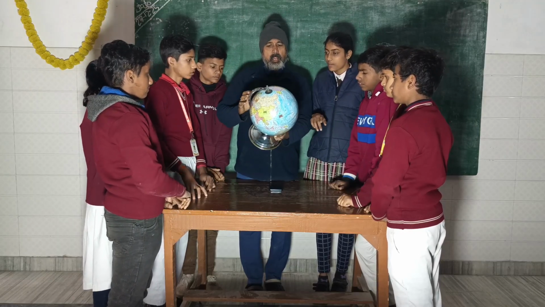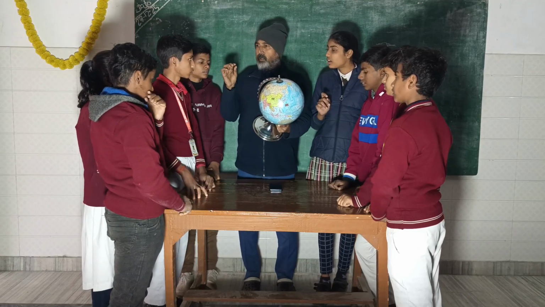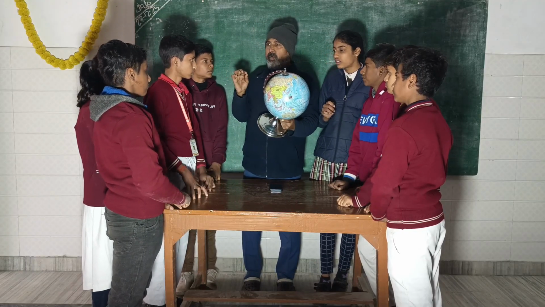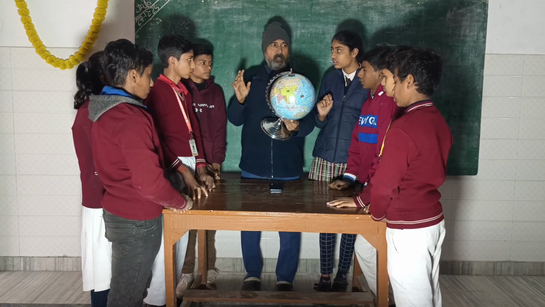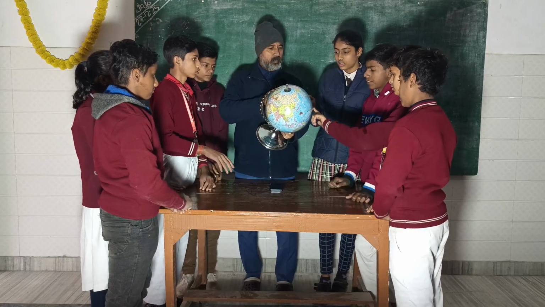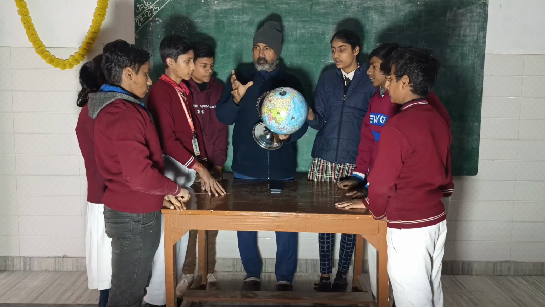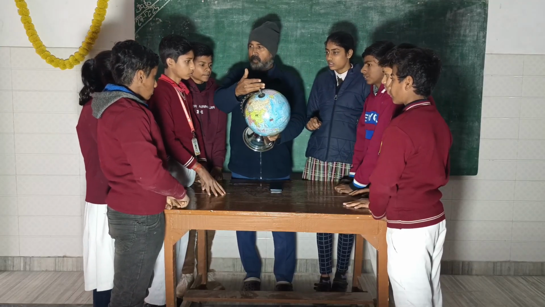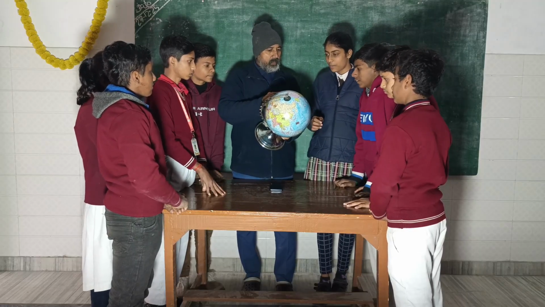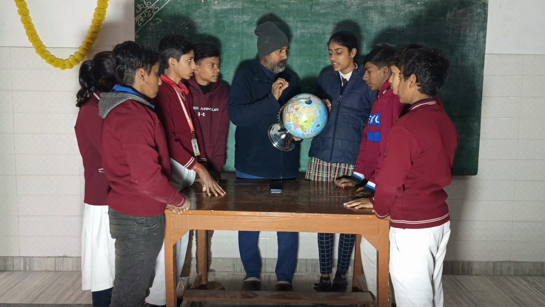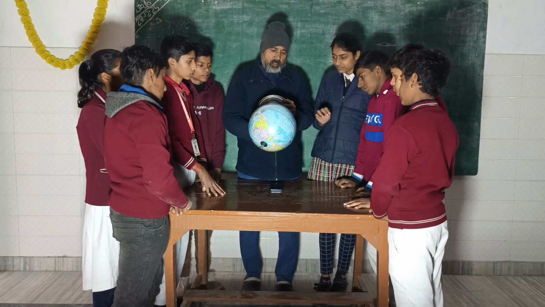Yes, good. And I have told you, while I was teaching you, a line is there which is called the equator. How many people know what the equator is? Can you tell me where the equator line is? Yes, this middle one, which divides the earth in two parts. First part is called the Northern Hemisphere and second part is called the Southern Hemisphere. Equator means in Hindi Bhumadhya Rekha.